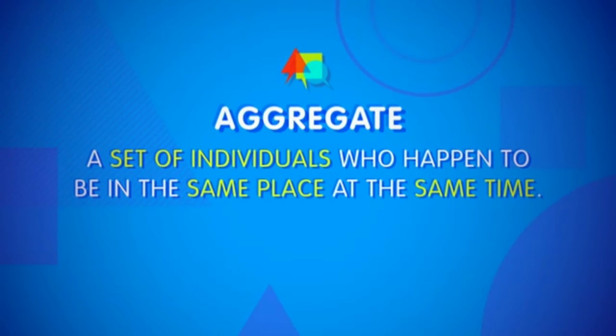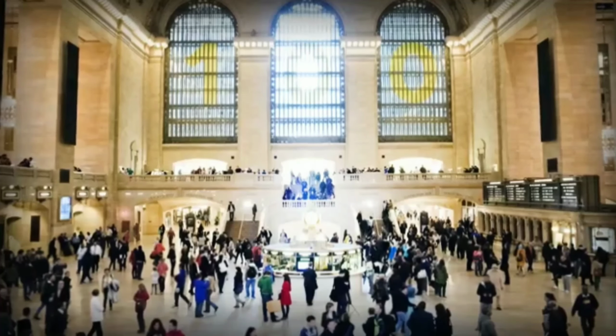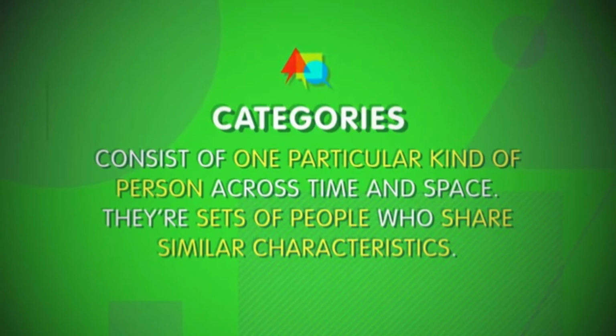An aggregate is a set of individuals who happen to be in the same place at the same time. All the people passing through Grand Central Station at 1 o'clock on a Friday afternoon are an aggregate, but they aren't a group because they don't share a sense of belonging. Categories, meanwhile, consist of one particular kind of person across time and space. They're sets of people who share similar characteristics. Racial categories are a simple example.